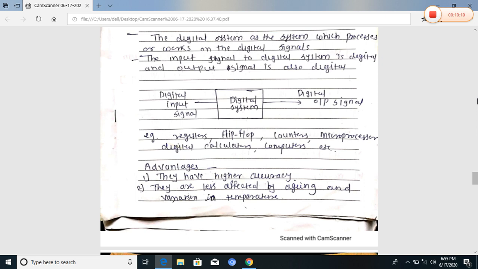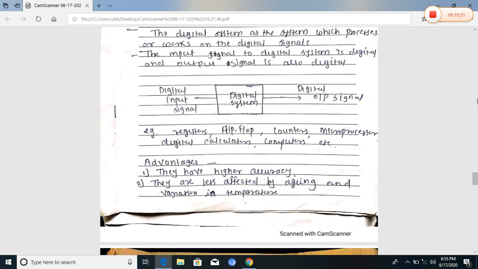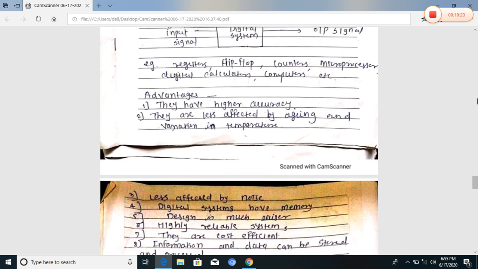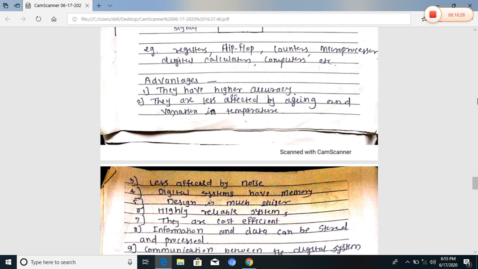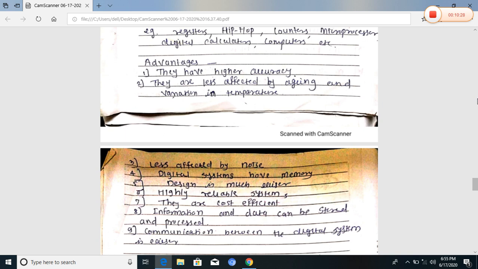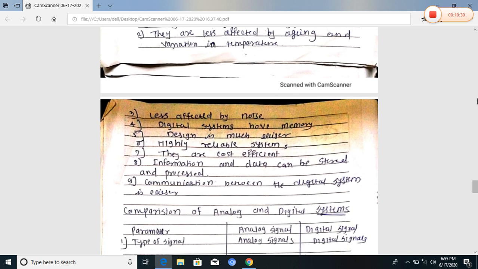The advantages of this system are high accuracy and less effect of noise. The digital system has memory, it is designed much more easily, it is a highly reliable system, and it is cost efficient. Information and data can be processed and stored. Communication between digital systems is easier because the signals have a finite number of distinct values.